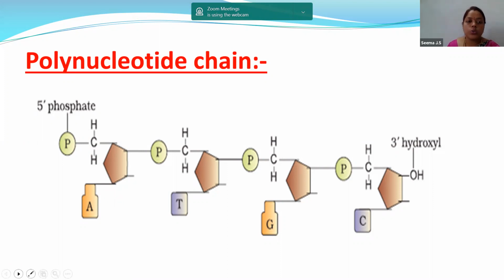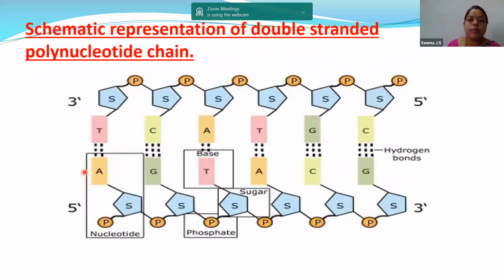Now, let us go to the next, that is the schematic representation of double-stranded polynucleotide chain. So children, one thing to remember is that we have discussed the image of the polynucleotide chain. In this image you can see this is the pentose sugar, this is the phosphate, and these are the nitrogenous bases. As you know, sugar and phosphate are joined by the phosphodiester bond, whereas the sugar and the nitrogenous base are joined by the glycosidic bond.